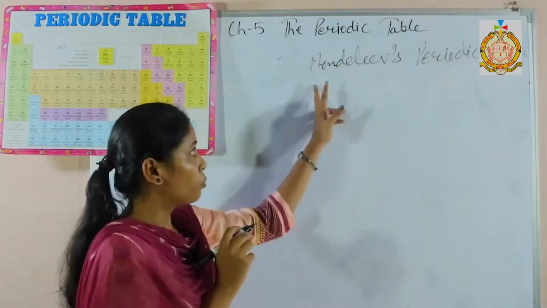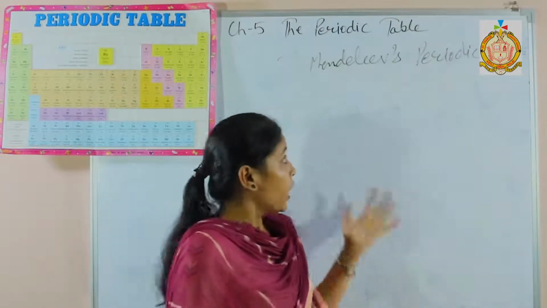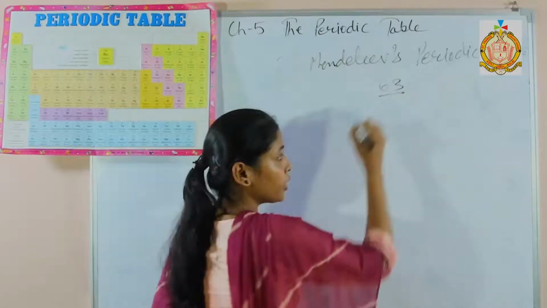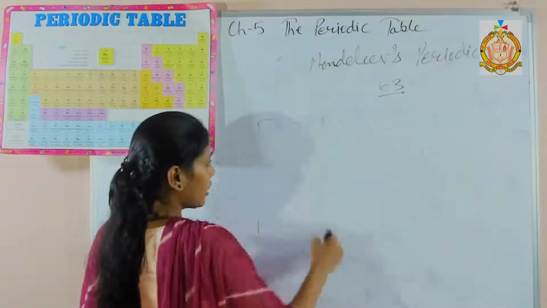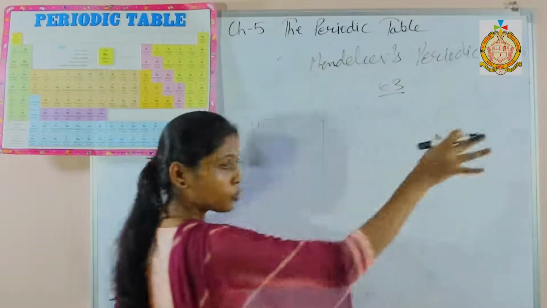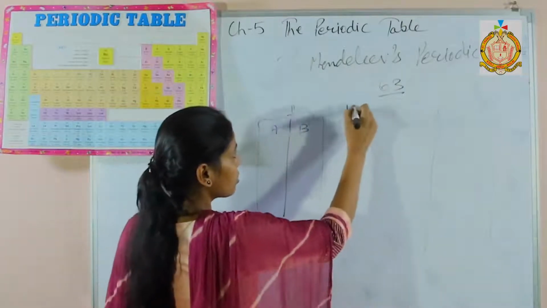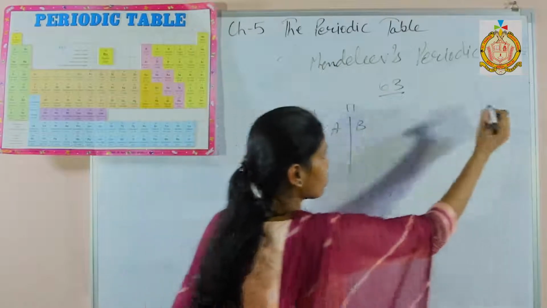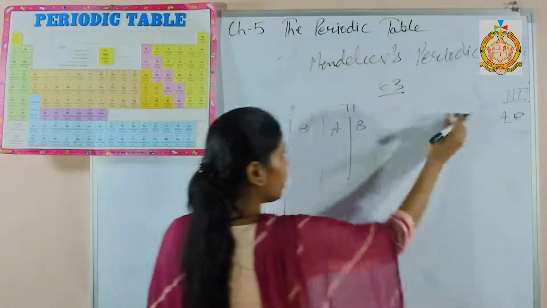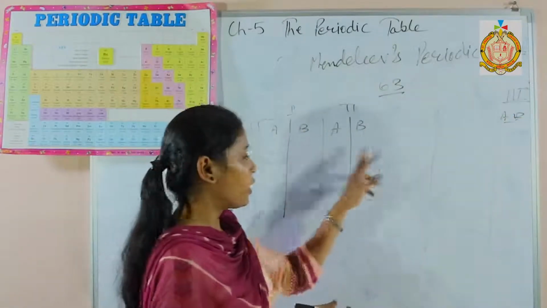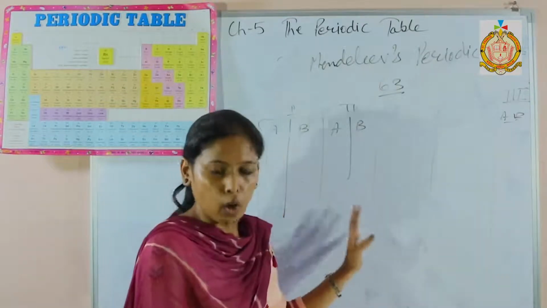The basis of this arrangement was also the atomic mass, and he arranged a total of 63 elements into the table. In his table there were 8 groups. The first group is subdivided into A and B, like this: first, second, A, B, up to 8. But group 8 is not subdivided into A and B. Only up to 7 were divided into A and B subgroups. And the next thing is that the basis is atomic mass.